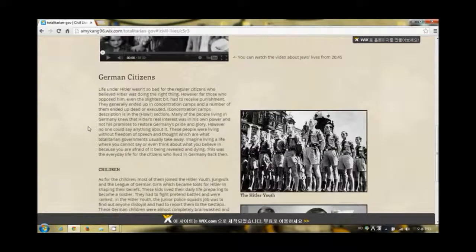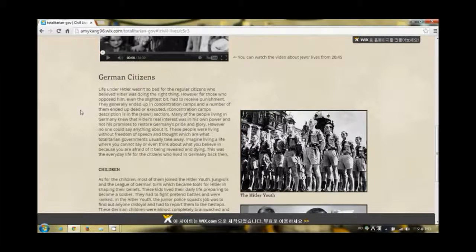As for the regular German citizens, they lived without freedom of speech and thought because if the things they believed were contradictory to the thoughts of the government, they might be killed. Those who agreed with Hitler and had similar thoughts as him had not a lot to worry about. However, those who believed he was wrong could get caught helping the Jews and be executed along with the Jews. Also, when Hitler came to power under the totalitarian government that he created, all religion was destroyed except the right church that the party themselves had created.